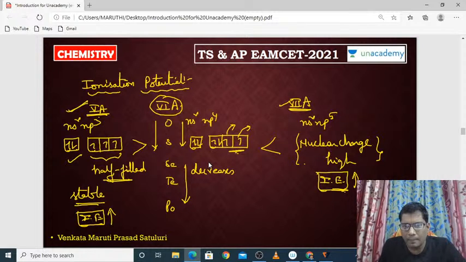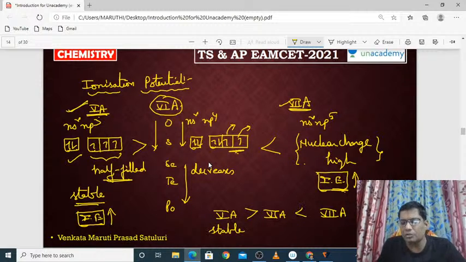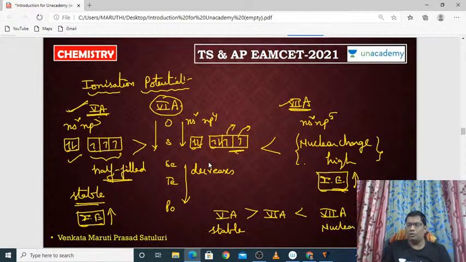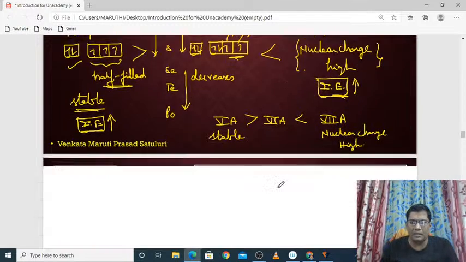So what about this? 5th A, 6th A and 7th A. Immediately observe చేస్తే 5th A is having more ionization energy than 6th A because it is more stable. And 6th A తో కంపేర్ చేస్తే 7th A is having more ionization energy because it is having high nuclear charge. That's all. న్యూక్లియర్ ఛార్జ్ ఎక్కువ ఉండటం వల్ల దీనికి అయనైజేషన్ ఎనర్జీస్ అనేవి ఎక్కువగా ఉన్నాయి అని అంటున్నాం.